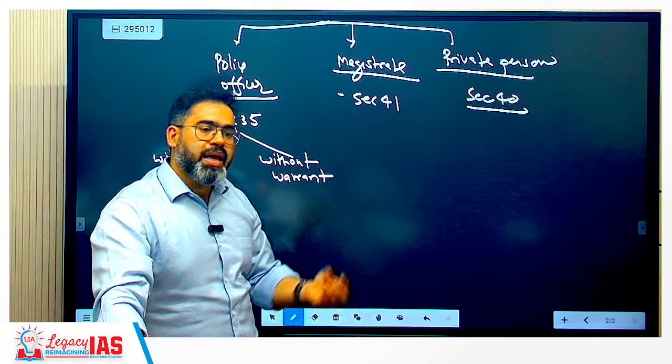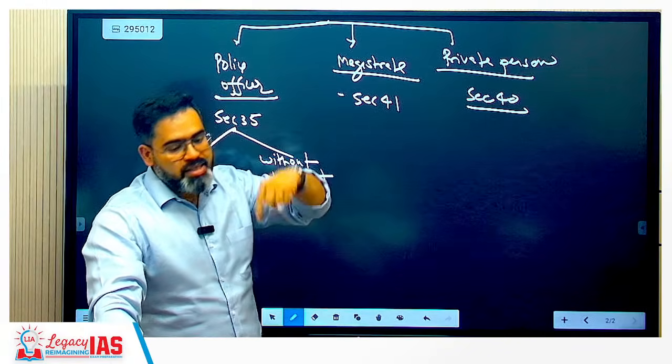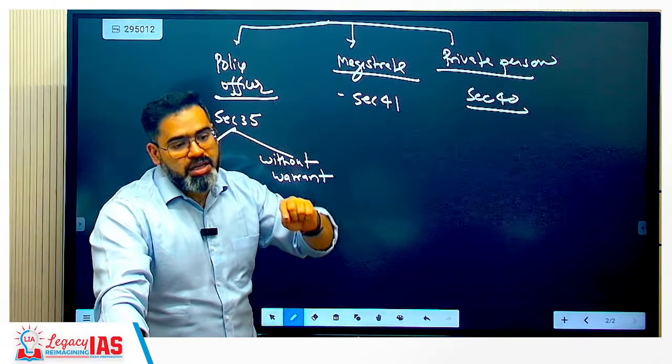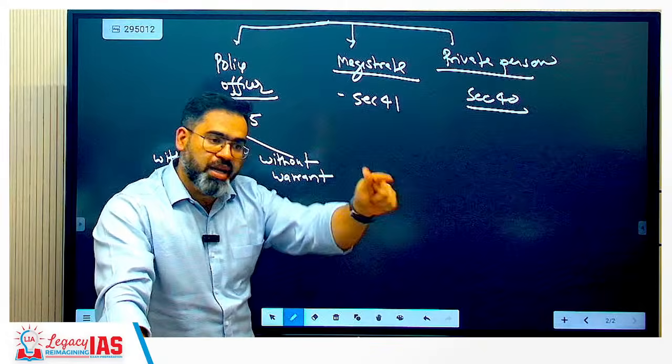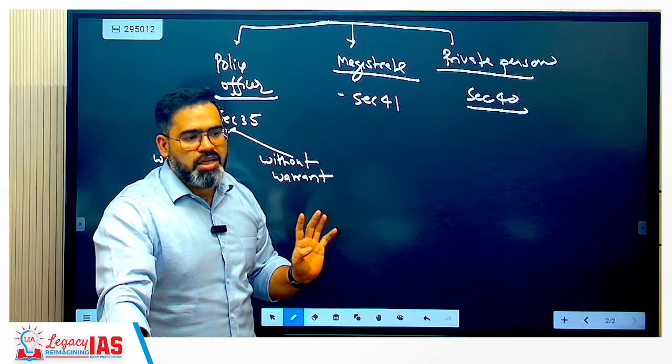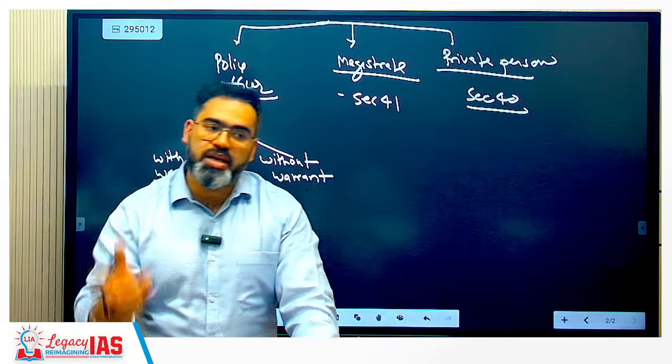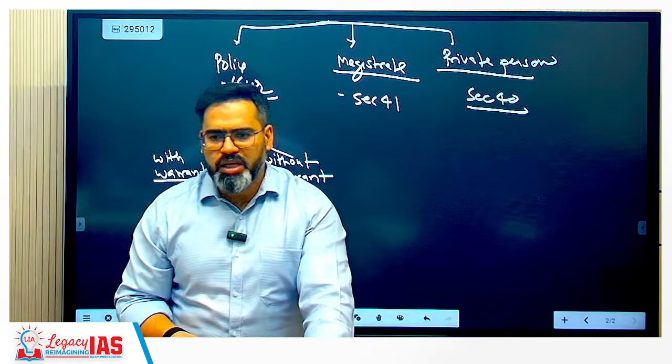Then he or she may himself or herself arrest that individual, or they can pass an order to any person to arrest that individual. Understood? Here this thing is not there because this is a non-cognizable offense, because the order is rightly coming from the magistrate only, so he can do that.